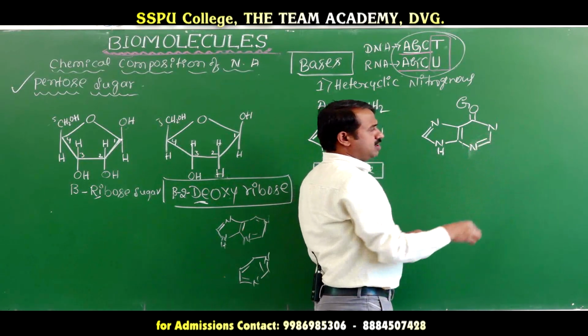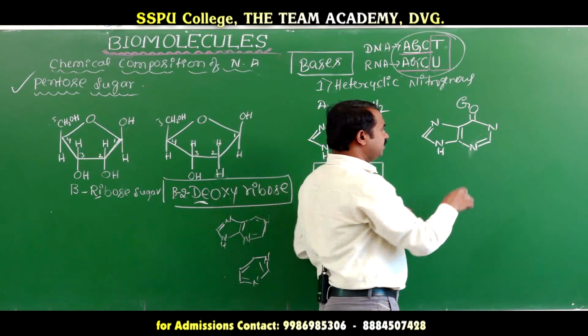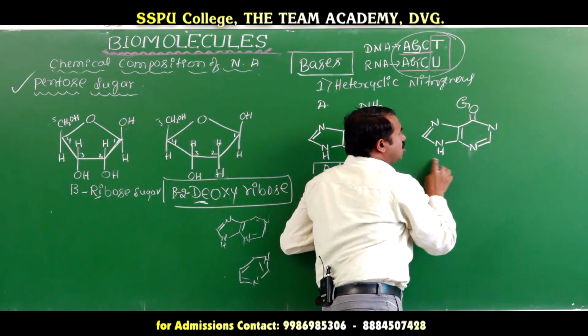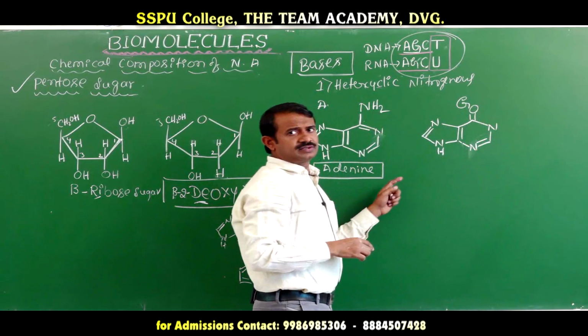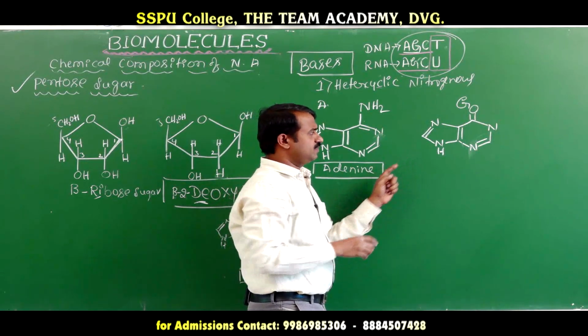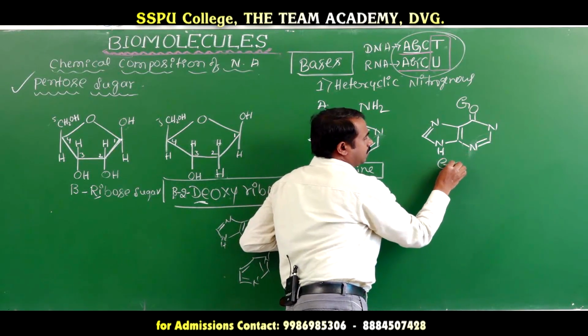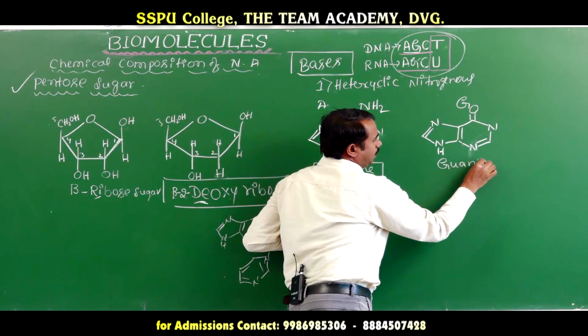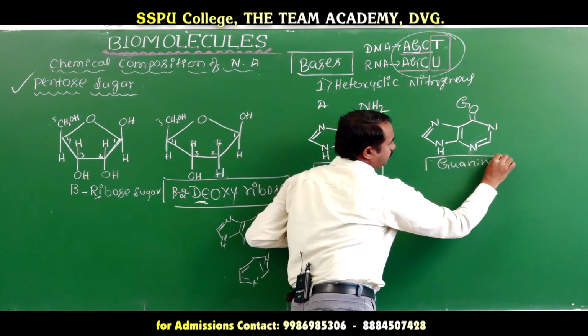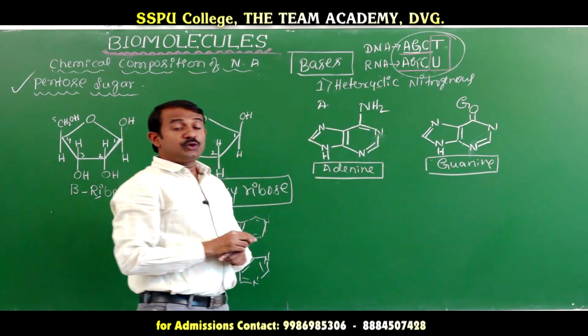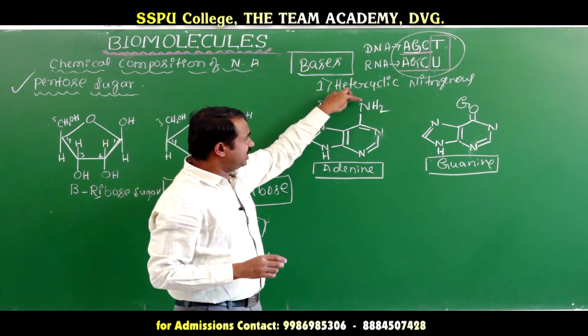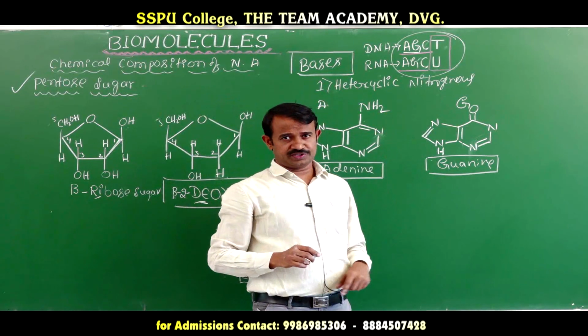Here also a double bond is there. This is the guanine structure. Both are purine bases. Here NH2 is there, here a CO group is there.